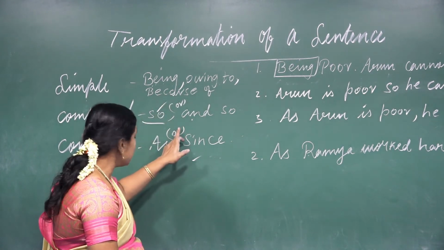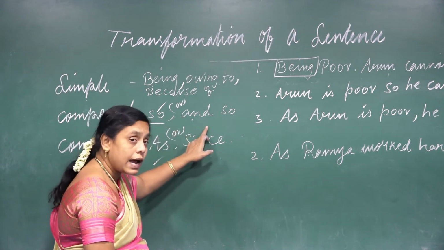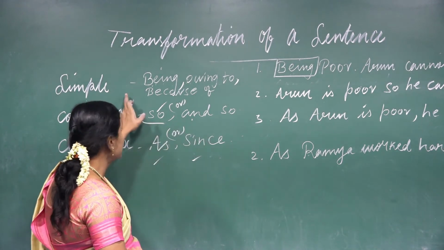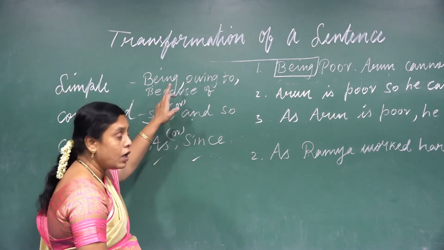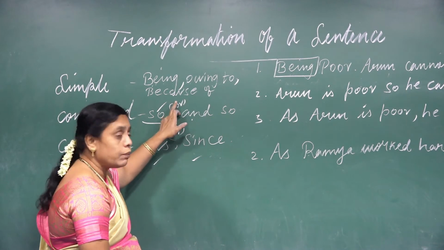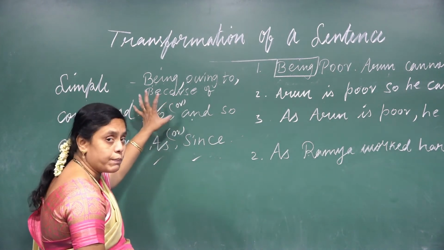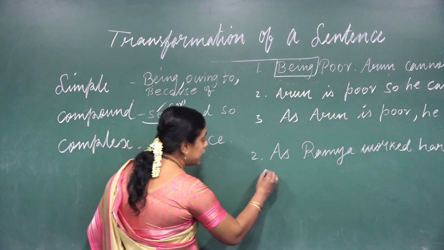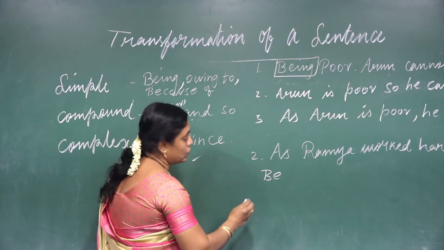When I am changing this into compound, I want to use so and so conjunction, and to change this sentence into simple I use being, owing to or because of. So what do I have to write? I am going to write simple. And now being or because of or owing to.